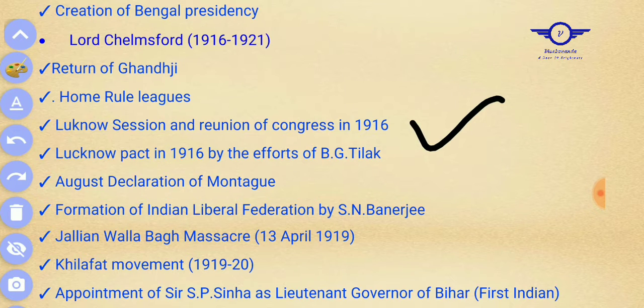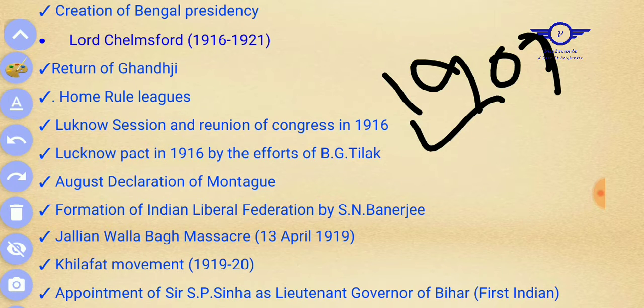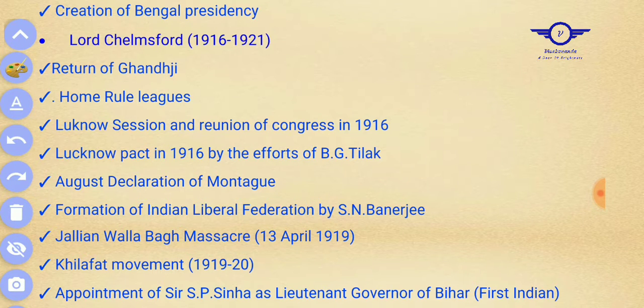We have seen that Congress was split in 1907 at Surat, and they were reunited in 1916 by the efforts of Bal Gangadhar Tilak: the Lucknow Pact. Okay, the August Declaration by Montagu. Lord Montagu was the Secretary of State at that time, and Chelmsford was the Viceroy. Remember, they introduced the Montagu-Chelmsford reforms in India. Also, the formation of the Indian National Liberal Federation by S.N. Banerjee took place at his time.